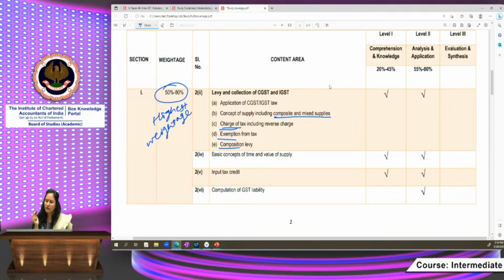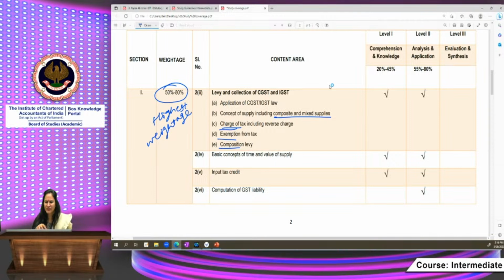And what type of skills can be asked from this section? From Section 1, C and K, comprehension and knowledge, is 20 to 45% in total, and Level 2, analysis and application, 55 to 80% will be there in Paper 4B, Indirect Taxes.